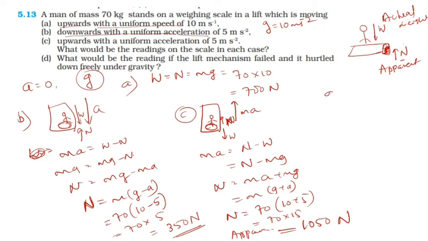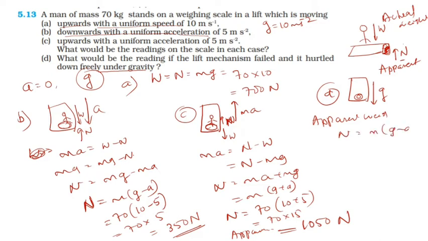And the D question: what would be the reading if the lift mechanism failed and it starts to move under the action of gravity only? Then it means the lift is moving freely with the acceleration g. So we know the apparent weight N is equal to m into (g minus a).